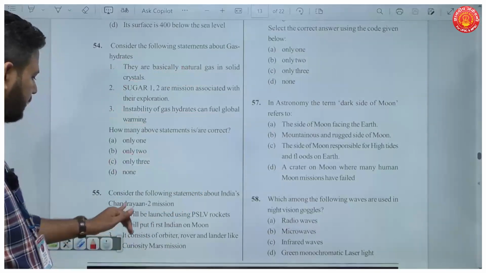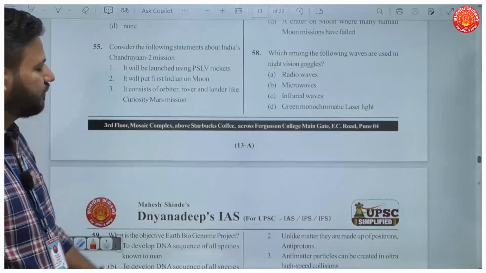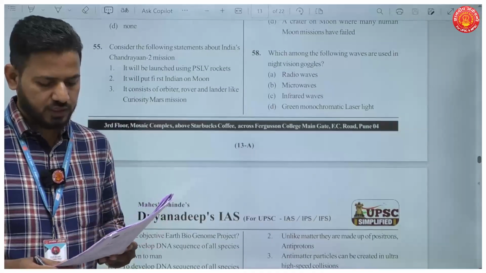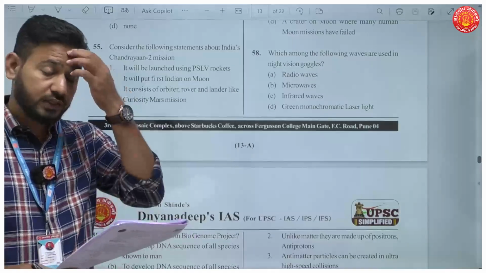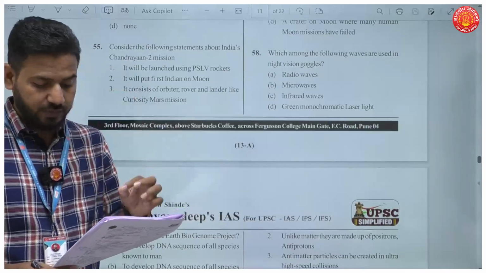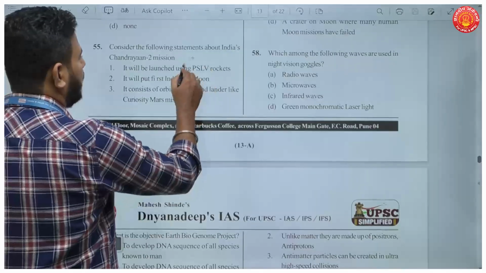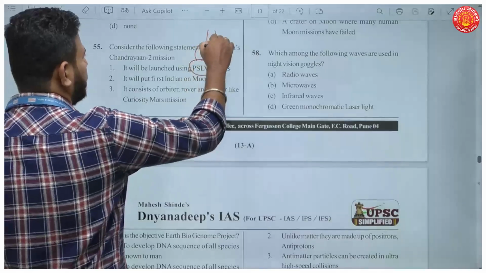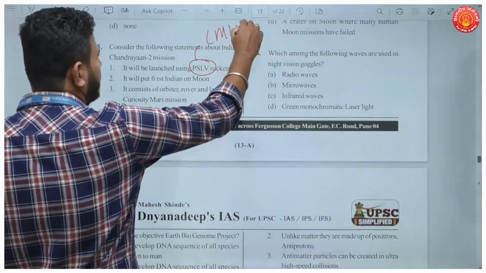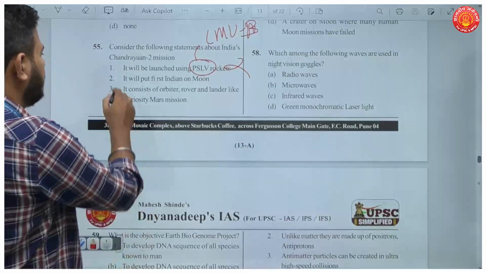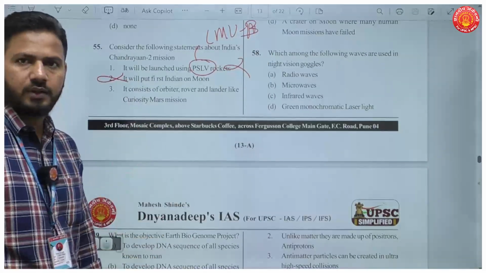Now, next question number 55. Chandrayaan-2, the mission has already been conducted in 2019. Now, the first statement reads, it will be launched using PSLVs. No, it was launched using LMV, Launch Vehicle Mark 3. Okay, so this statement is incorrect. It will put first Indian on the moon. There's no question of putting a human being on moon.